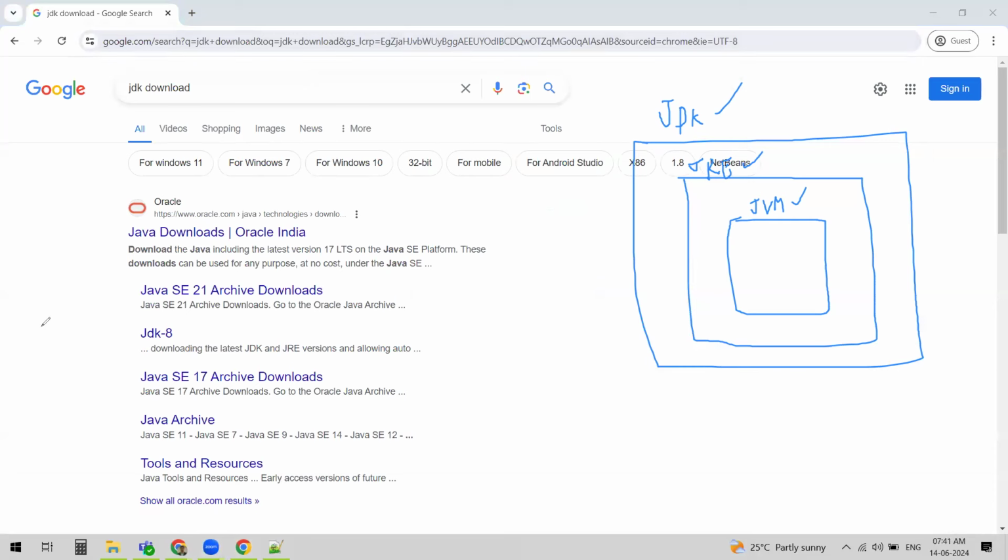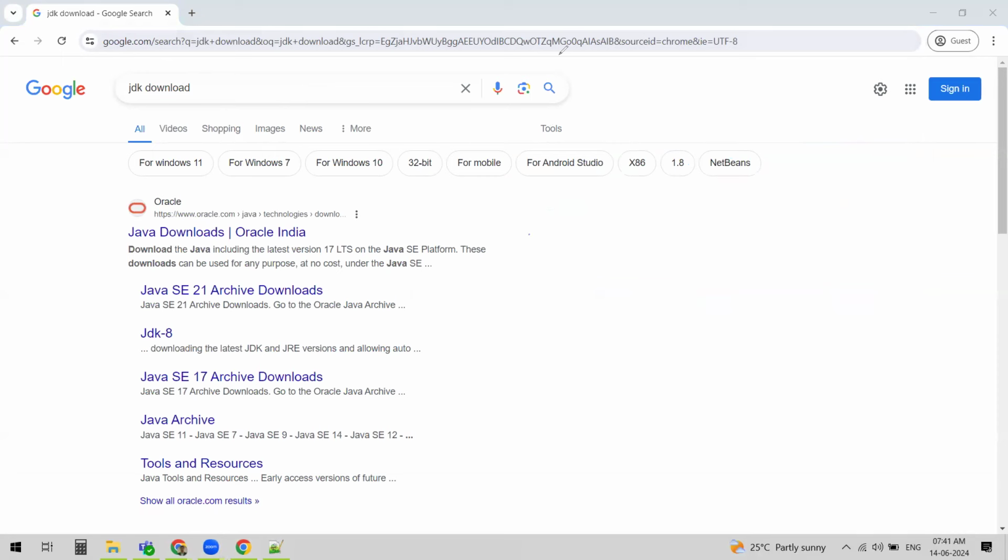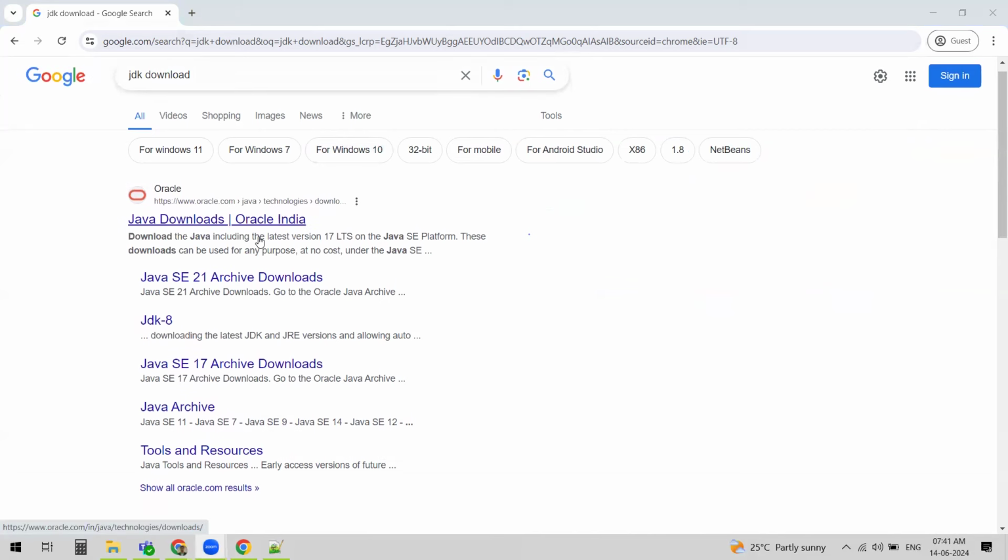Once you go to Google and type in JDK download, you see something called Oracle Java downloads from Oracle India. You can see oracle.com. You can see the first link as Java downloads Oracle India. Just click on it.